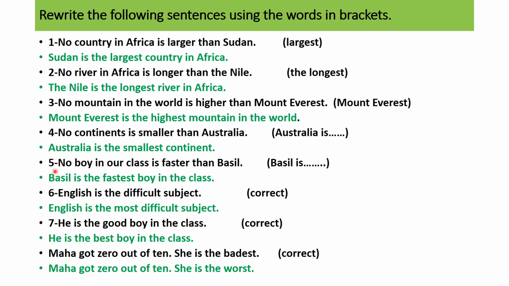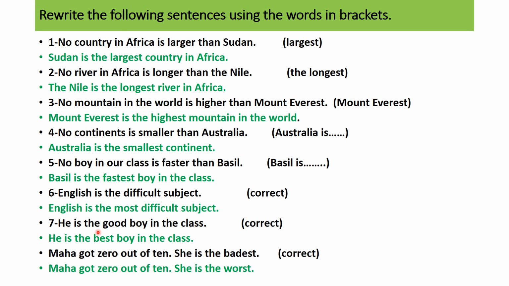Number five, no boy in our class is faster than Basil. So Basil is the fastest boy in the class. Number six, English is the difficult subject. The difficult subject? Is it okay? No, not correct. So English is the most difficult subject.